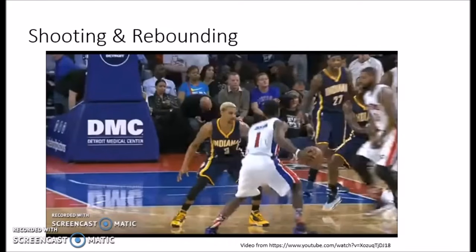Once a player gets close enough to his team's hoop, he should try to shoot a basket. If he puts the ball through the hoop, he gets 2 points, and the other team gets the ball back, so they can try to move the ball down to their side of the court to shoot at their goal.